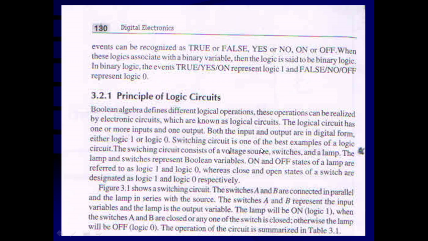A switching circuit is one of the best examples of a logic circuit. This switching circuit consists of voltage sources. You can apply a higher voltage for logic 1 and a lower voltage for logic 0. Almost 0 volt corresponds to logic 0, and plus 5 volt or plus 10 volt is related to logic 1.